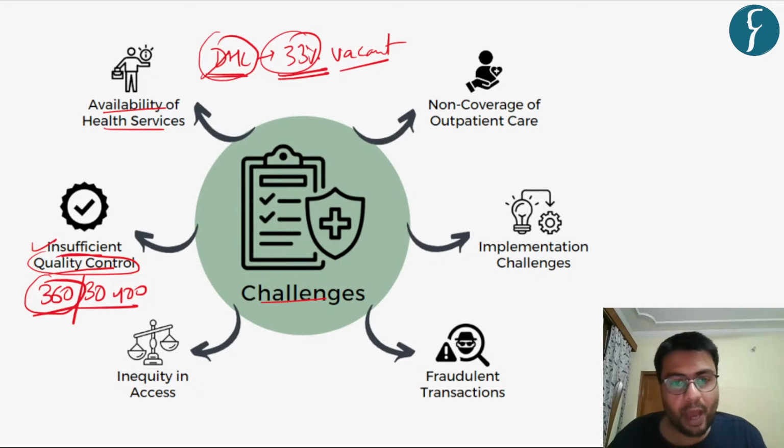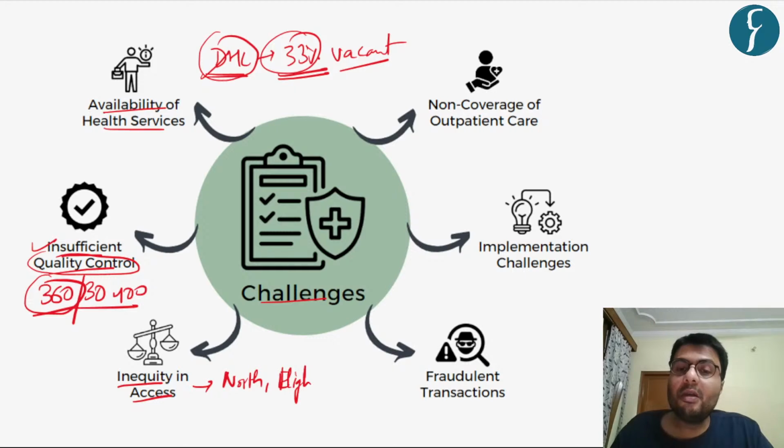Now, also coming to equity in access, which I have already highlighted, the amount of healthcare services are not uniformly distributed. So, when it comes to areas such as northeast part of the country or high reaches like Himalayan states, all these areas have sufficiently less amount of hospitals and healthcare services. So that is why the equity in terms of access to healthcare services is also not there.